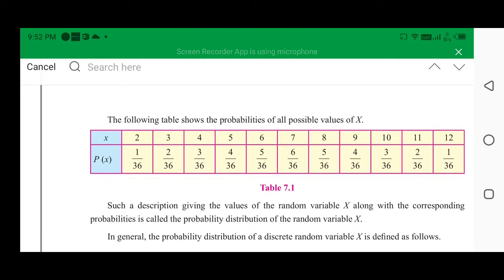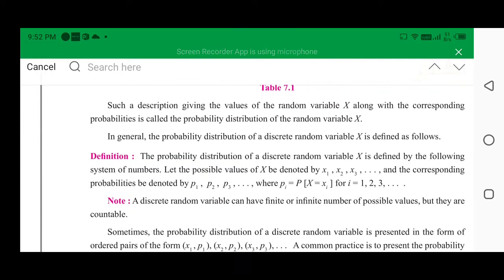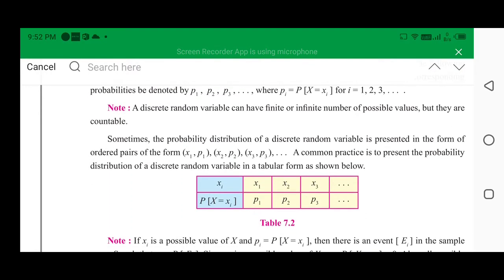When you prepare this table, that is said to be a probability distribution of x. In case of a discrete random variable, it is said to be a PMF. If it comes in terms of intervals, then it is said to be a PDF.